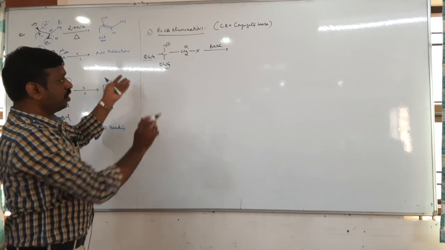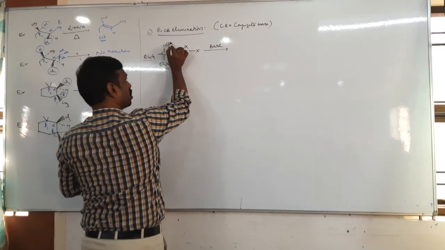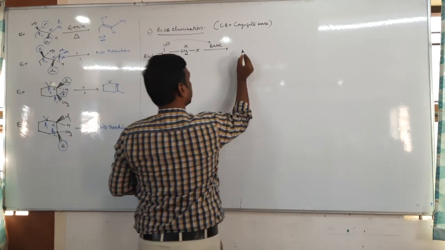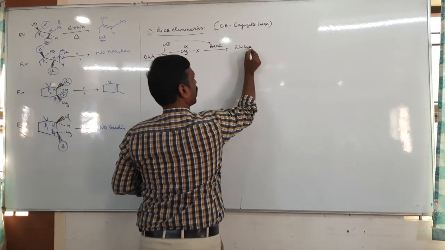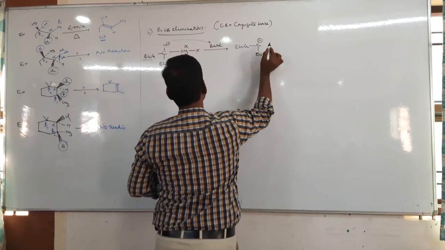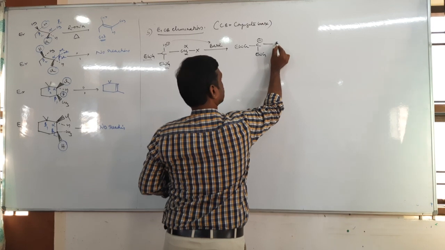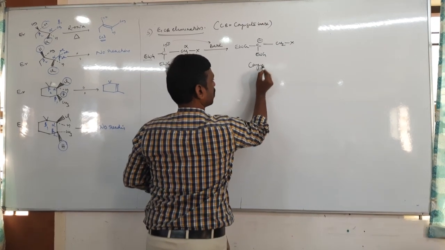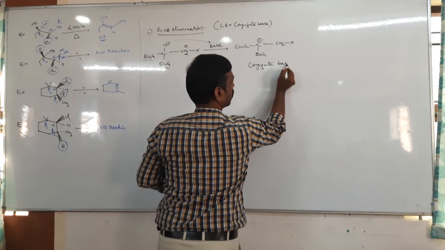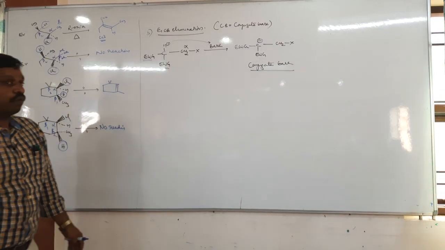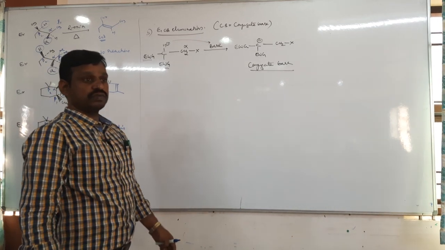So therefore here this base first abstracts, that is, captures the proton, so that it forms a negative charge next to the electron withdrawing group, CH2X. Now this is called the conjugate base. Tell me, Vinuta, why is this called the conjugate base?